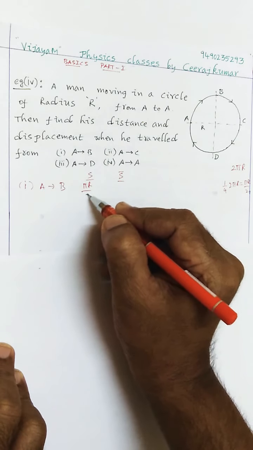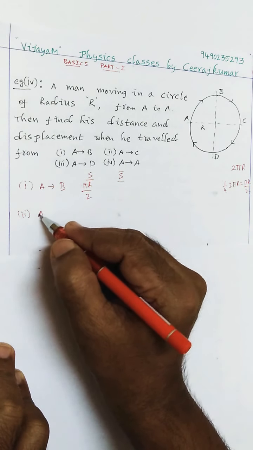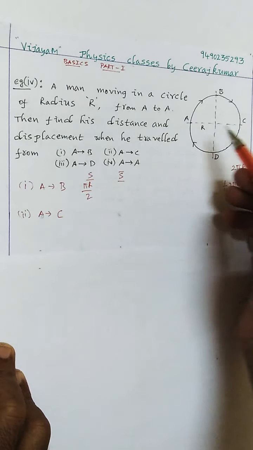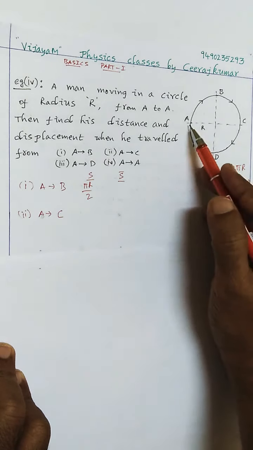Okay, now see carefully. Similarly, let us try the second case, A to C. What is the distance? So regarding A to C, observe carefully. See from A to C when he traveled, he has covered half of the part. So 2 pi r by 2 is nothing but pi r. So half of the part.